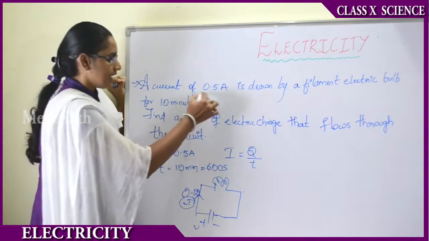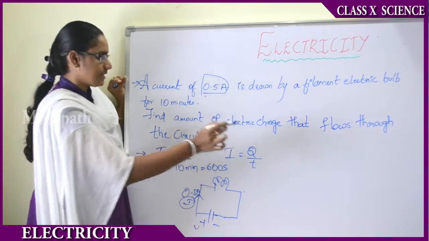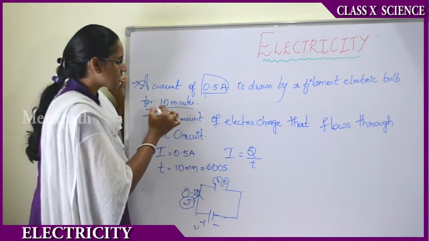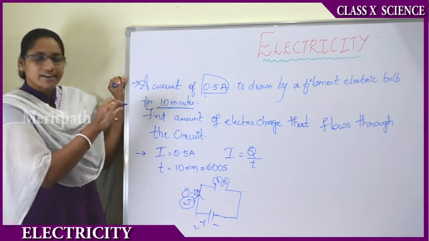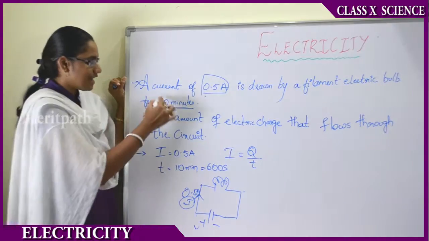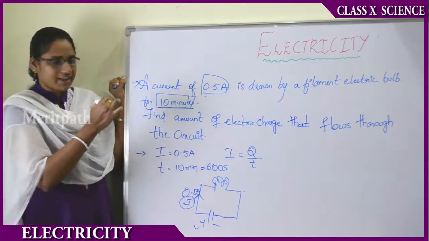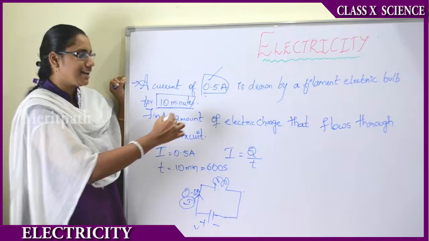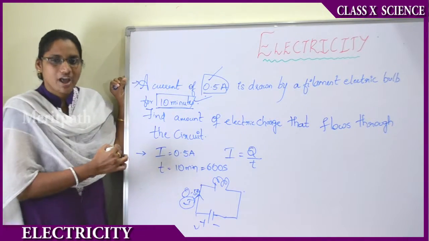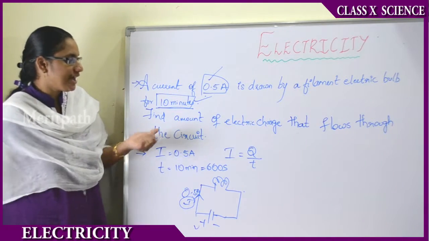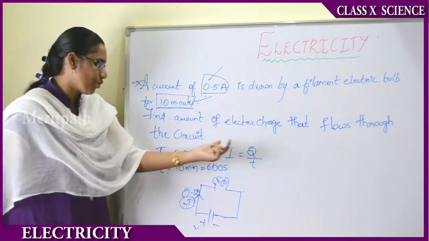Now the time taken to draw that current is 10 minutes. Okay, here we have been given the amount of current drawn and the time taken to draw the current. Now we have to calculate how much charge is flowing through the circuit.